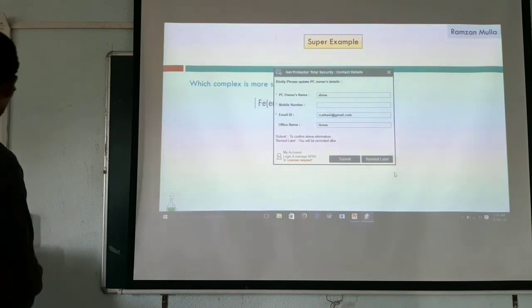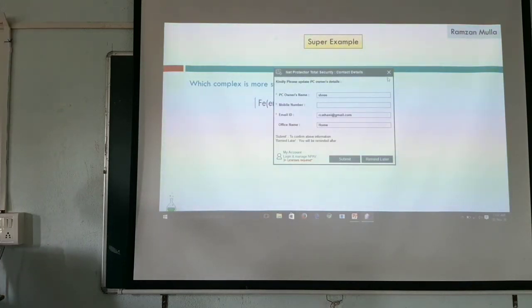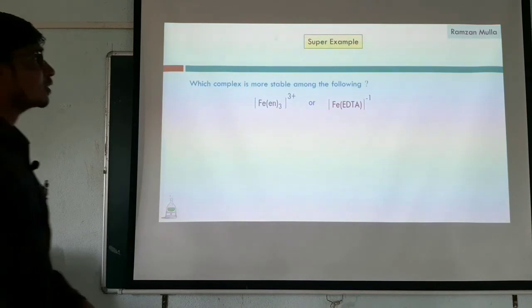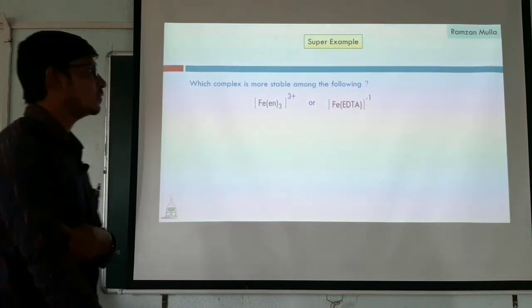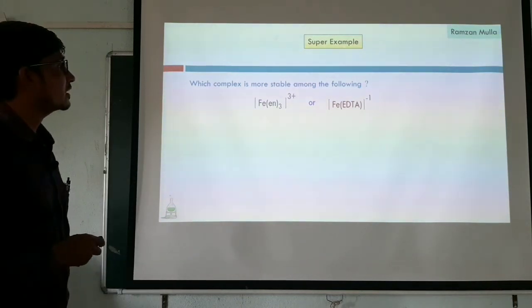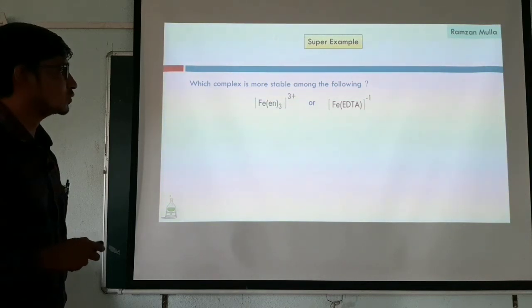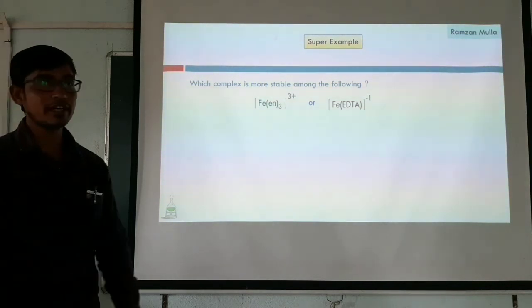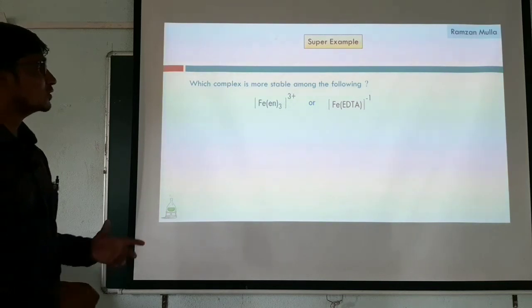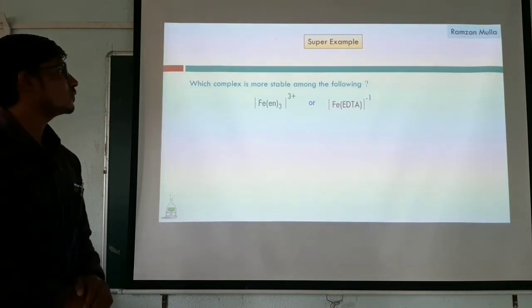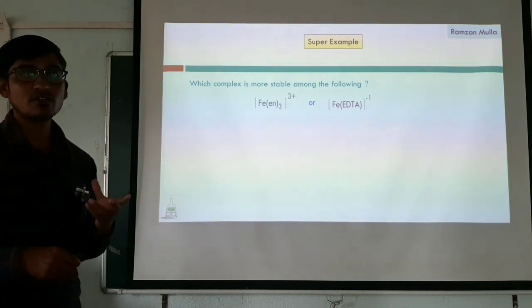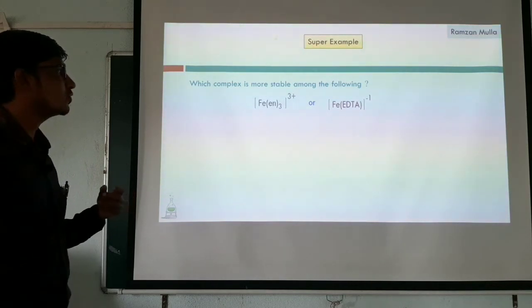Yes, here I made a small mistake. In the second video, how to find the stable complex among these two. Here I also gave the trick to find the stable complex. What we have to do is find how many rings are formed with the central metal ion.